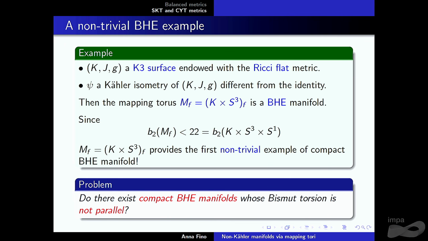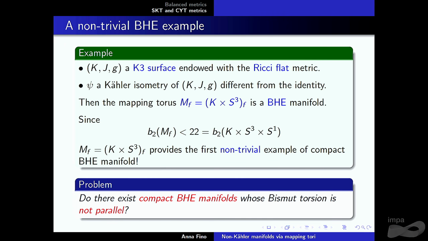So this provides, first, I would say, a non-trivial example of a Calabi-Yau with torsion Bismut Hermitian manifold. But again, okay, it's not trivial, but the universal cover in some sense is trivial, right? Because it's a product of something which is Kähler times something which is Bismut flat. But it's not biholomorphic to that. It's really different.